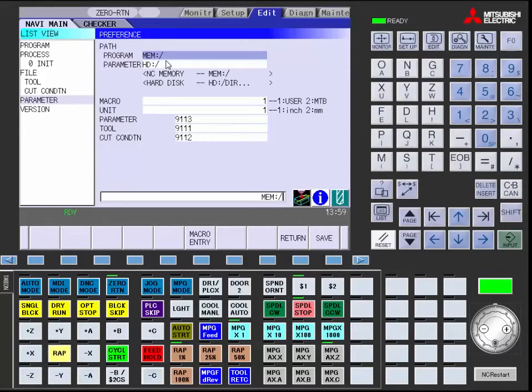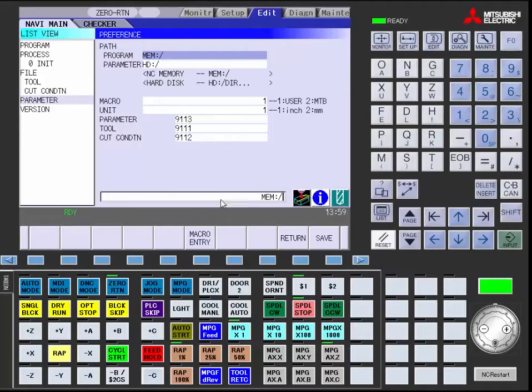It will show you where your programs reside, whether your macros are user macro built or MTB built, your unit, whether you are inch or metric, your parameters, where your parameters are stored, where your tools are stored, and where your cutting conditions are stored.